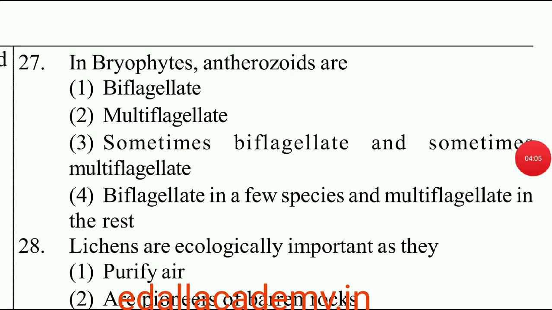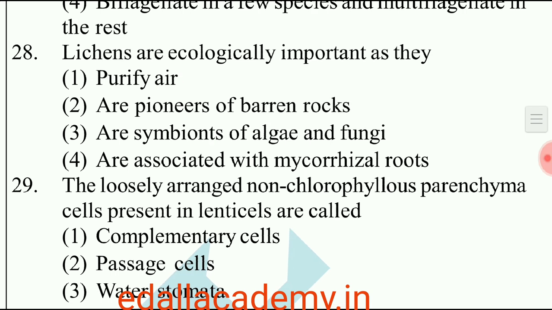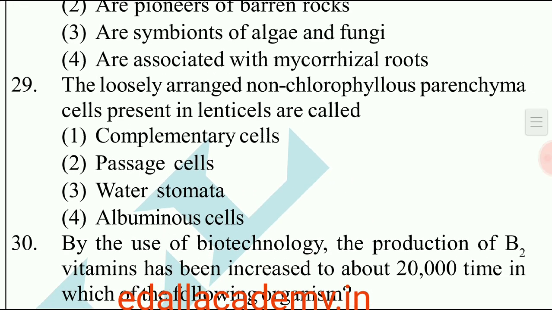Question number 27. In bryophytes, antherozoids. Usually in bryophytes, antherozoids are biflagellated. So the answer is biflagellate, option 1. Question number 28. Lichens are ecologically important because they are the pioneers of barren rocks. So the correct option is 2. Question number 29. The loosely arranged non-chlorophyllous parenchyma cells present in lenticels are called. Non-chlorophyllous parenchyma cells present in lenticels are called complementary cells. So the option is 1.